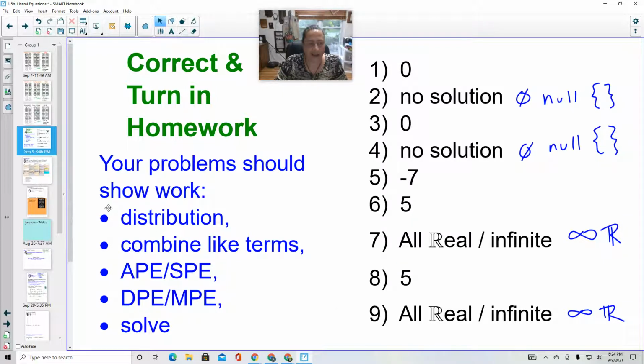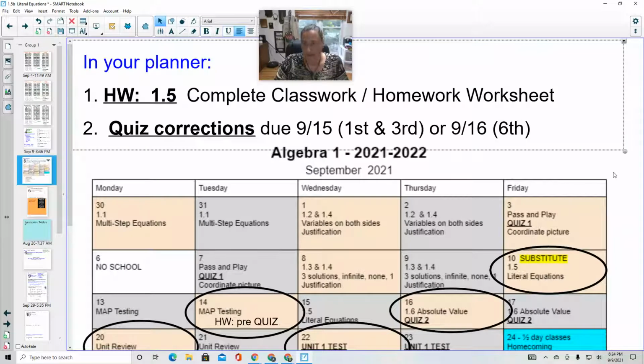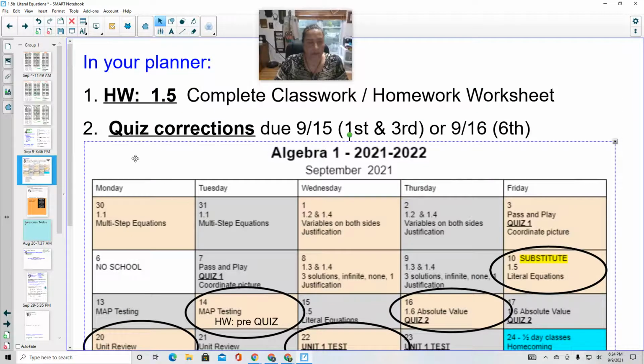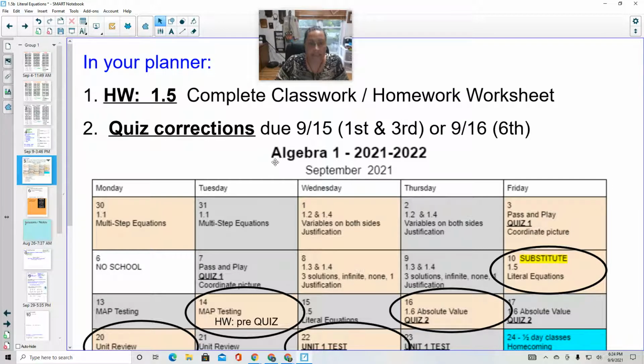All right, welcome back. So now we're going to take a look at however you remember what it is that you need to do in your planner. Homework 1.5 is going to be to complete today's classwork, and whatever you don't get done is homework. And then don't forget your quiz corrections from quiz 1 are due on the 15th.